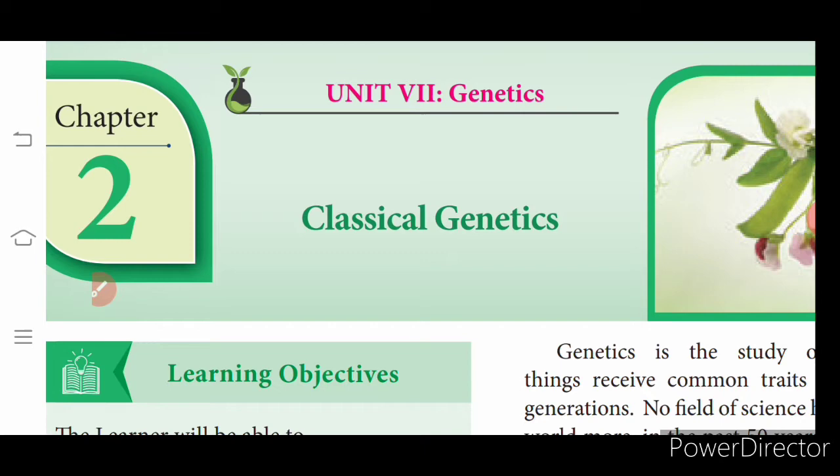Today we are going to learn classical genetics, that is the second chapter in your biobotany. So we are going to learn about the crosses, including monohybrid cross and dihybrid cross, and we will learn about what is genetics and about the genes and their characteristic features that we have been learning from the beginning of biobotany in our 12th standard. In 11th standard also we have studied the structure of DNA and how it is expressing itself.